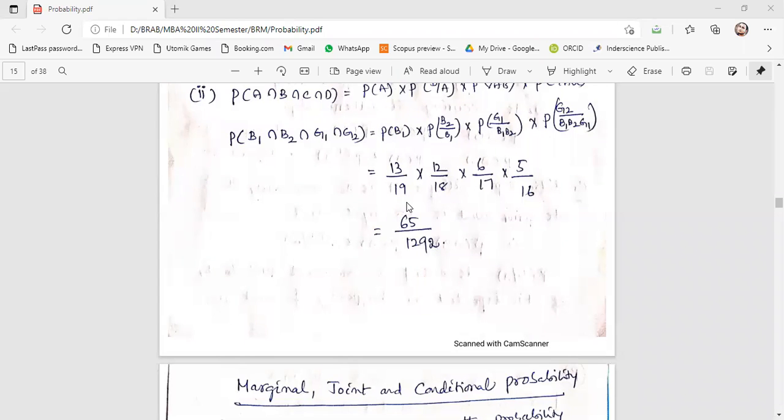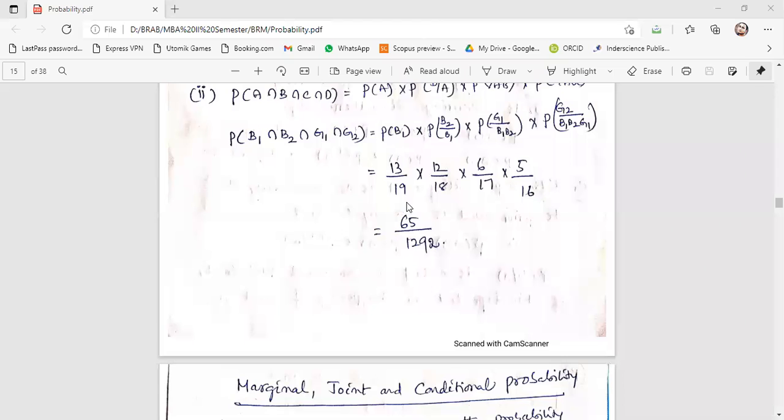Next, in the third attempt, a girl has to come. So first 2 boys are there. Now in the third attempt, who has to come? A girl. So the probability of getting a girl, given that in the first 2 attempts boys have already happened, is P of G1 by B1, B2. So what is the probability of getting a girl in the third attempt?